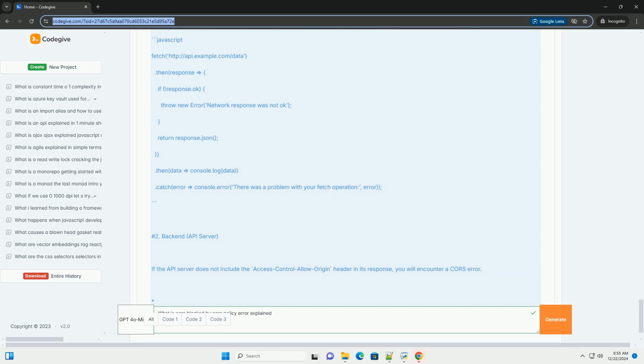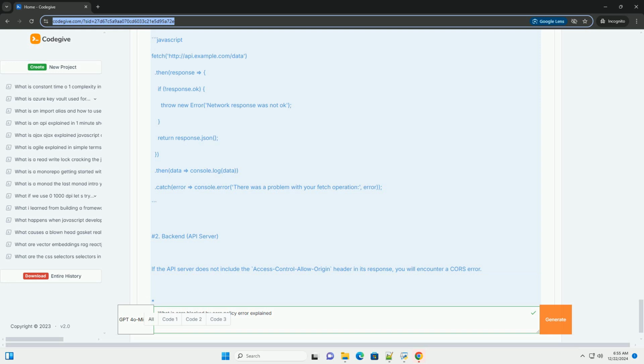Assume you have a front-end application hosted at https://yourdomain.com that tries to fetch data from an API hosted at https://api.example.com/data.